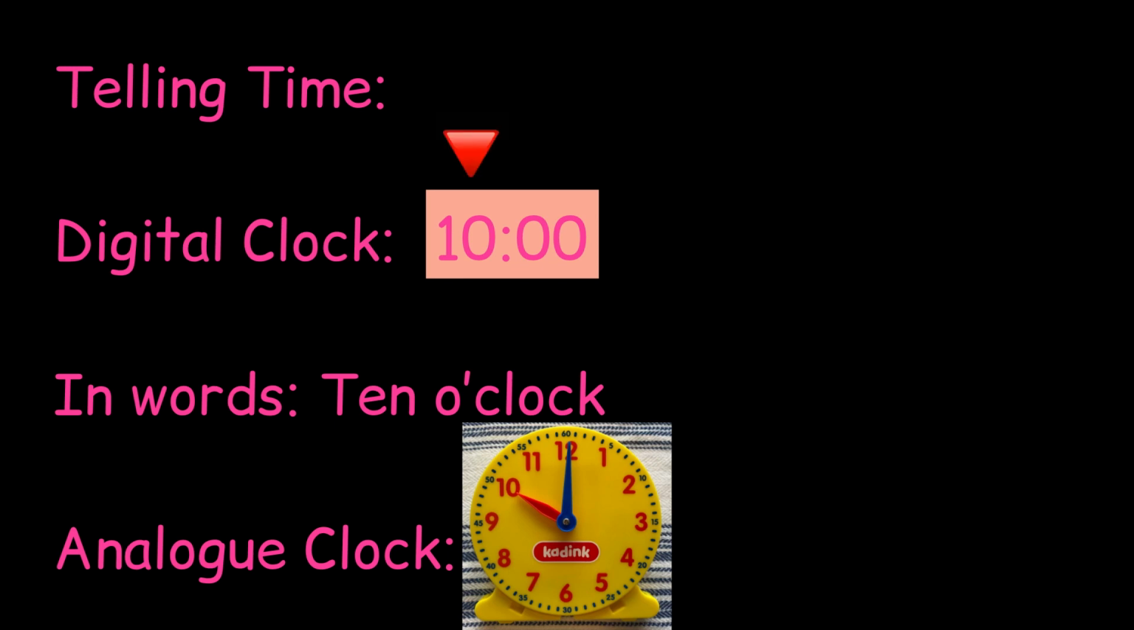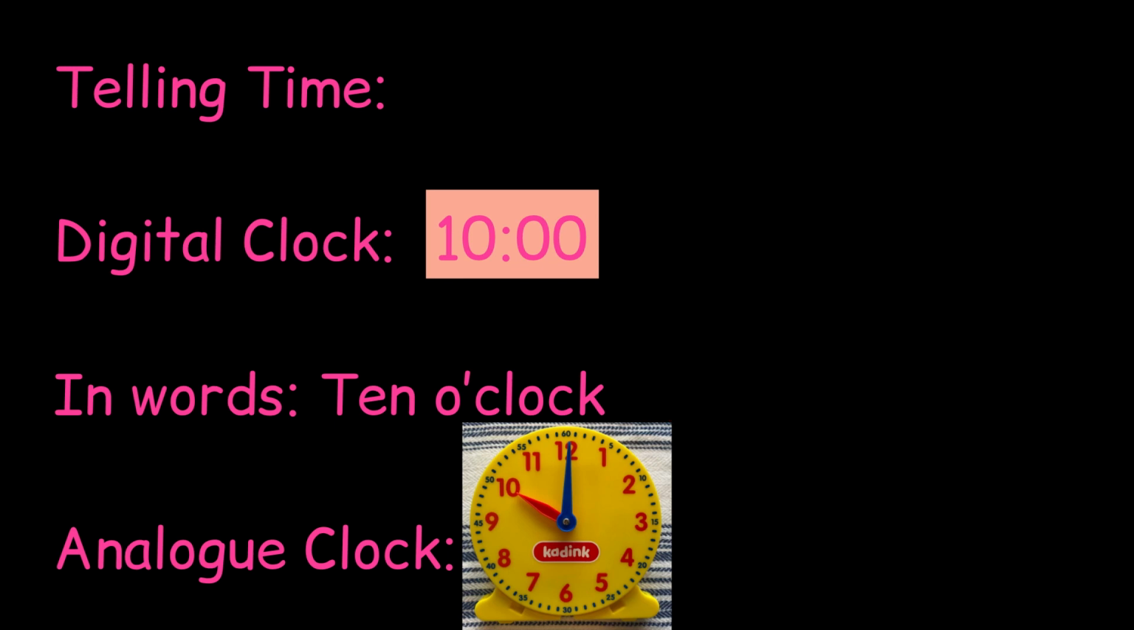This number shows the hour. These numbers show the minutes. The time on the digital clock is 10 o'clock. The 2 zeros show that it is an o'clock time. And also, you can write in words: 10 o'clock.